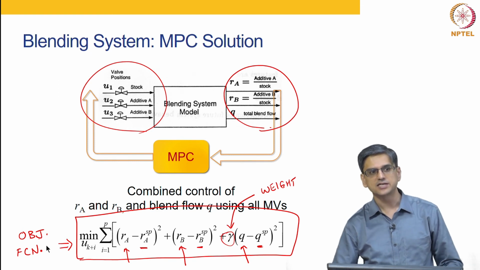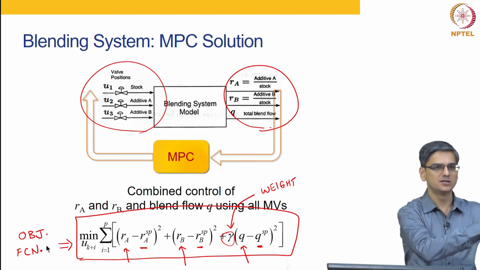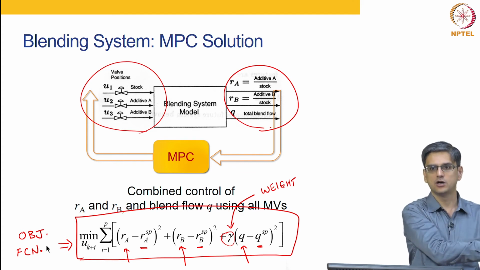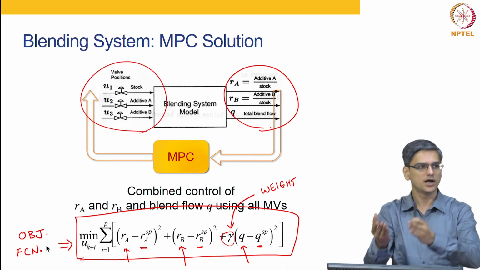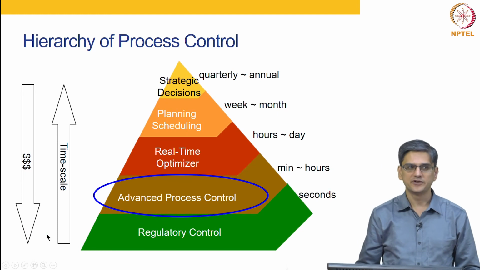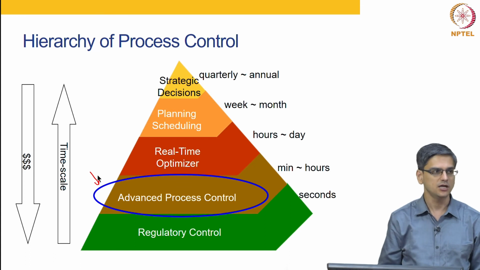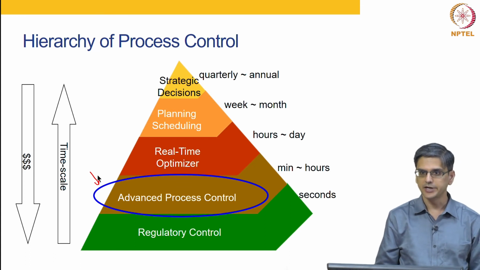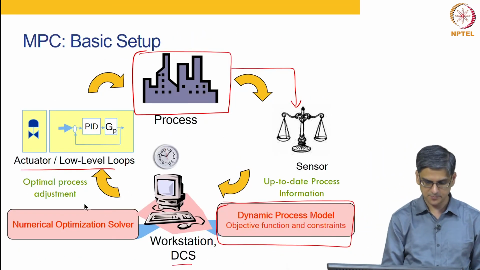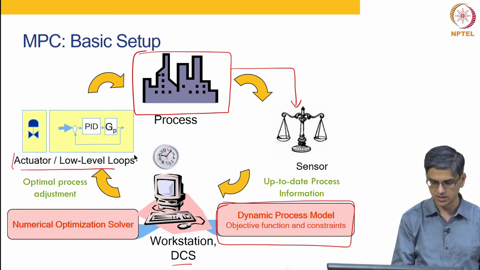As you can see, it is one objective. Somehow you are trying to say that we want to minimize some kind of a weighted sum of deviation from set point of variable 1, variable 2 and variable 3, RA, RB and Q. And where does MPC sit in this overall hierarchy? It sits at the advanced process control layer. That is what I meant when I said MPC determines what the set points are going to be for the lower level loops.